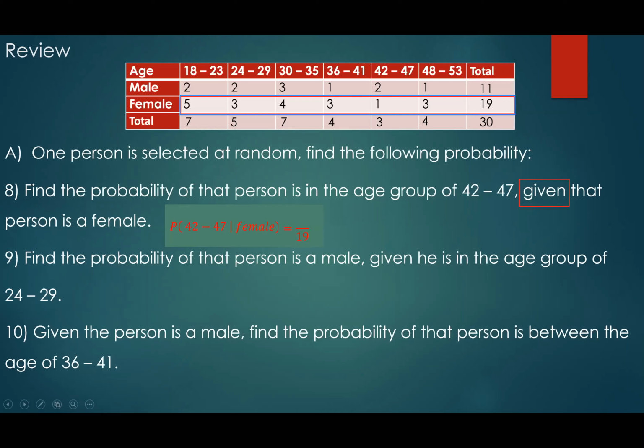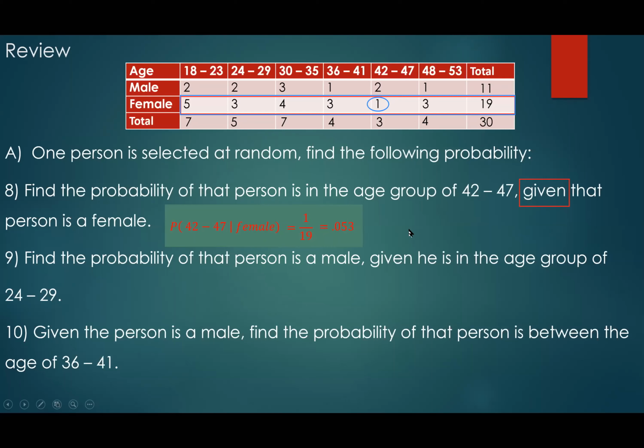Now, out of this 19, how many of them fit the first description, which is how many are in the age group of 42 to 47? Do you agree that we have one? We have just one person who is in the age group of 42 to 47, given that the person is a female. So all we have is 1 over 19, right? We are not comparing to the 30 people.